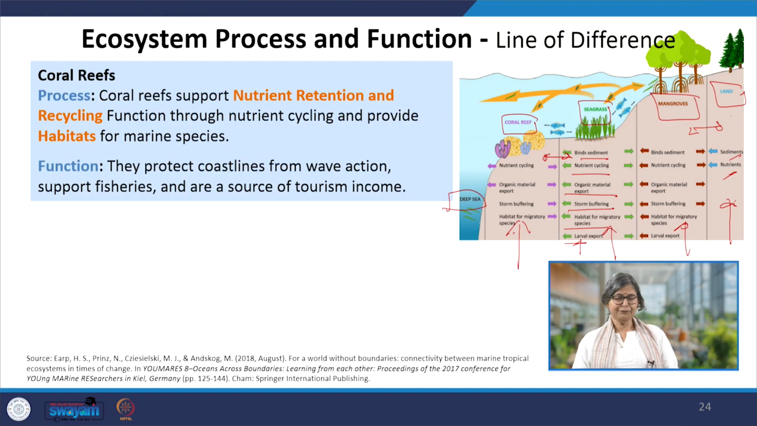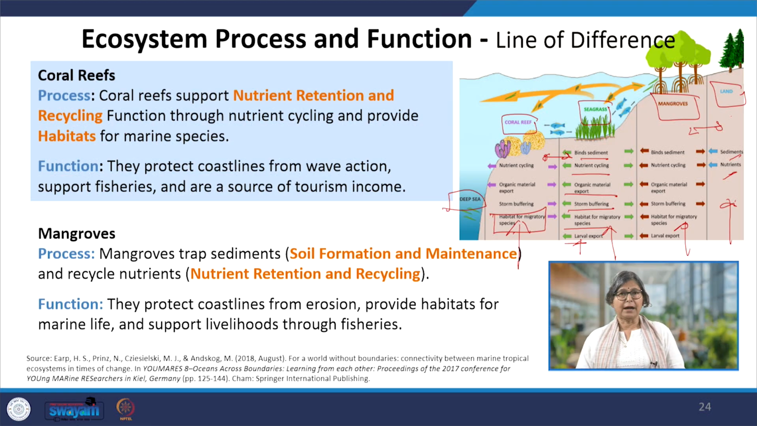Each one of them is a subsystem, but equally important to understand the relation between sea and land. So if we go for these coral reefs, the processes are that they are supporting nutrient retention and recycling, that function through nutrient cycling, and provide habitats for the marine species, which we have discussed here. And as functions, they protect the coastline from wave action, support the fisheries, and are a source of tourism income. In today's time, actually, the ocean supports a lot of food for the human community.